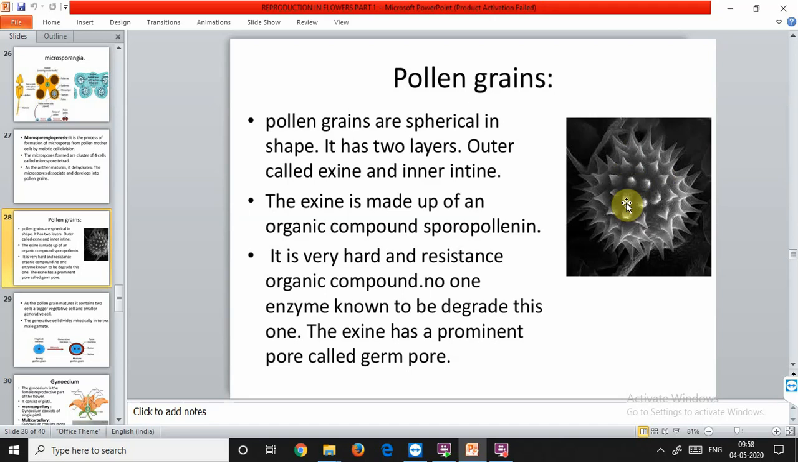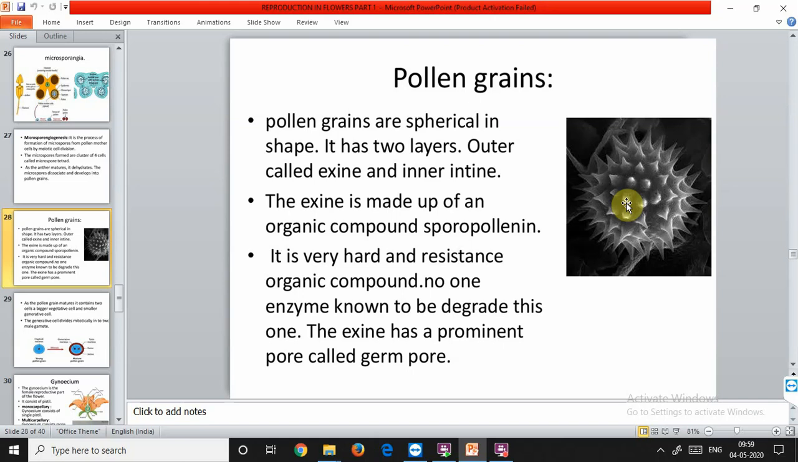But if the species is growing in such an area that protection is required, then the sculpturing is present. The exine is cuticularized and the cutin is of a special type called sporopollenin, which is resistant to chemical and biological decomposition. That's why pollen grains are usually found in fossils in large numbers, because of the presence of this sporopollenin that is resistant to any chemical or biochemical decomposition.